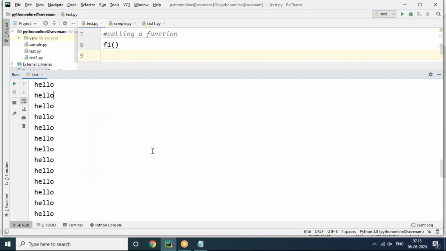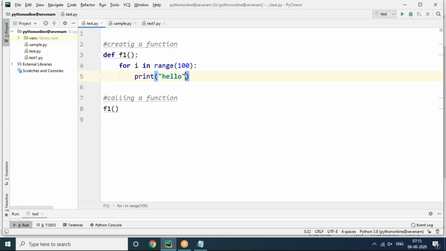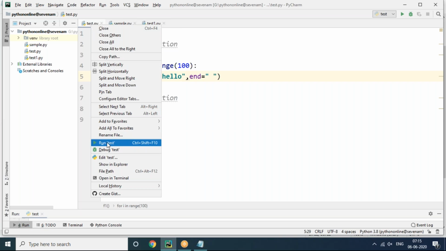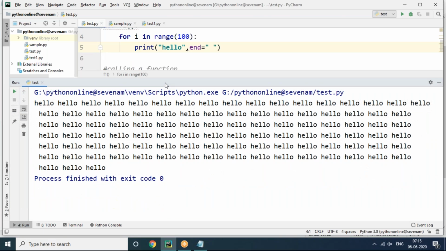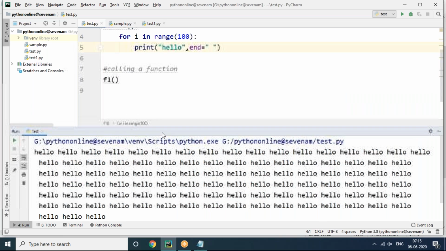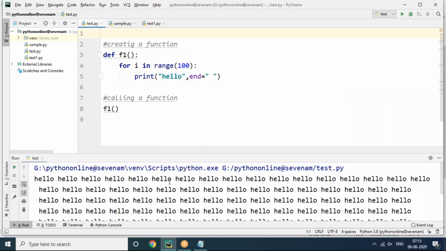Yes. And even if you want to display it for clarity purposes in the same horizontal orientation, then we can use this end attribute. Now you can see this hello is going to print 100 times clearly. Is it? Yes. So this is the advantage of the function. Imagine that there is no function concept, and if you want to display the same output as we saw, you need to write some 100 print statements. Is that good? No, it's not good.